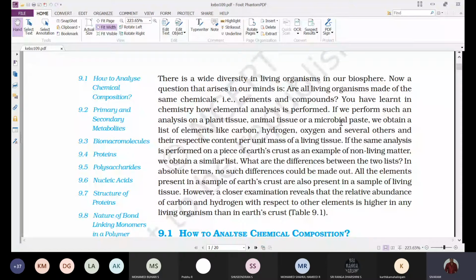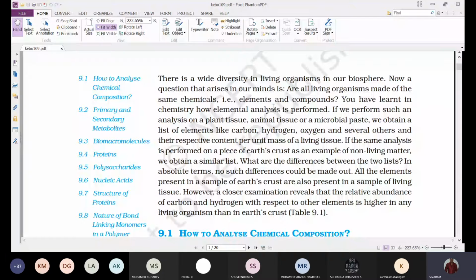There are elements and compounds. Among elements, we find sodium, potassium, magnesium, calcium, iron, zinc, along with carbon, hydrogen, oxygen, nitrogen. And among compounds, we find carbohydrates, proteins, fats, vitamins, nucleic acids. Like this, different compounds are also present in living organisms. So we'll find different types of elements and compounds.